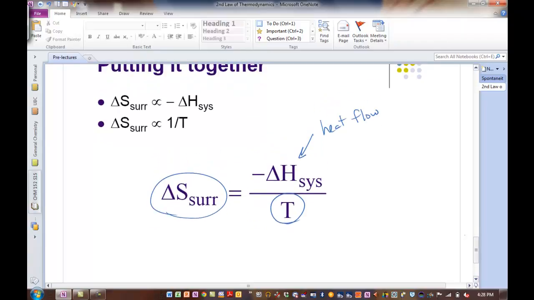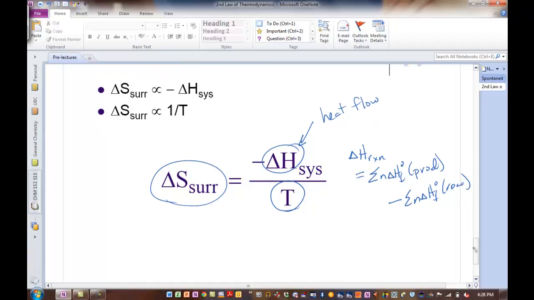So there we go. Do you know how to calculate delta H of the system or delta H of the reaction? Sure you do, right? We sum together the delta H of formation values of the products, and we subtract off the delta H of formation values of the reactants.